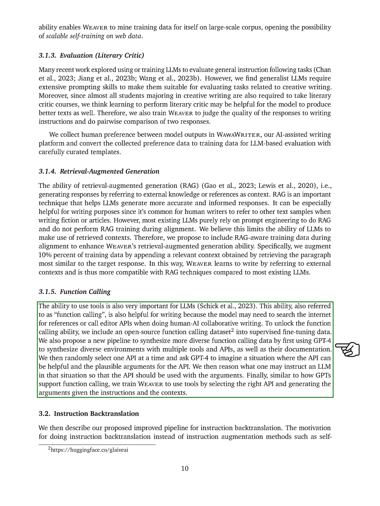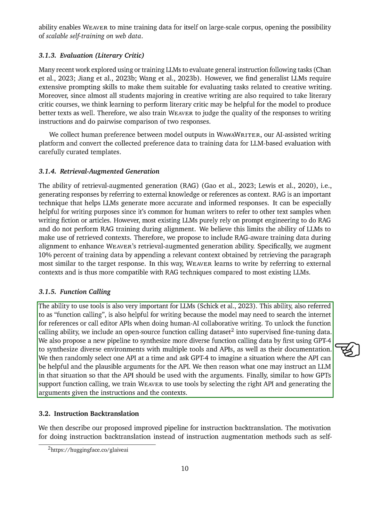Next, we talk about the importance of function calling for LLMs, which is crucial for tasks like searching the internet for references or using editor APIs during collaborative writing between humans and AI. To enhance this capability, we've included an open-source dataset for function calling in our training process. We've also created a new method to generate a wider variety of function calling scenarios. This involves using GPT-4 to create diverse settings with various tools and APIs, then selecting one API at a time and imagining how it could be useful, including what arguments might be needed. Based on this, we train WEAVER to select the appropriate API and generate the necessary arguments based on given instructions and context.